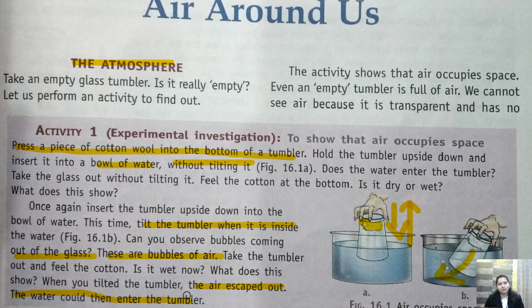Bubbles is because of the presence of air. And then if we see the cotton, तो क्या होगा? It will become wet because when air will come out, the space will be occupied by water. Okay, getting it? I'll explain it to you again, children.